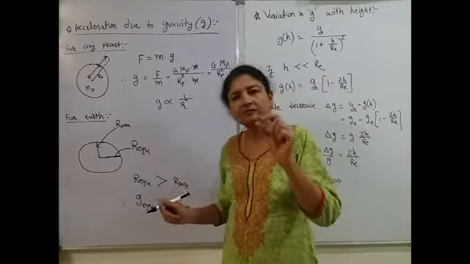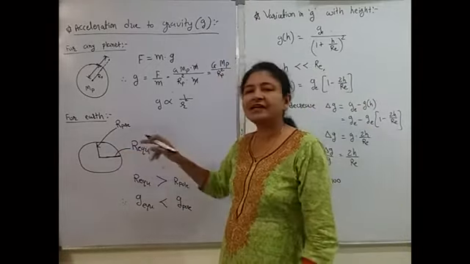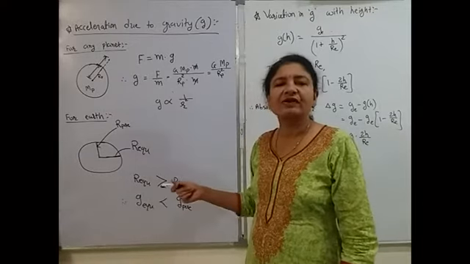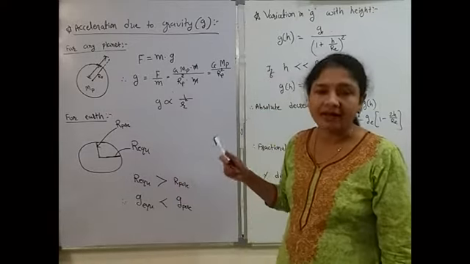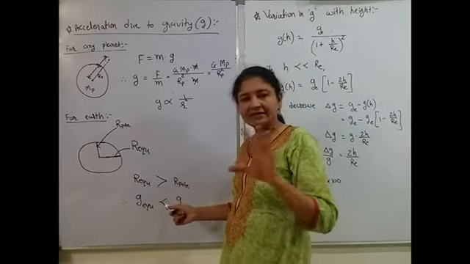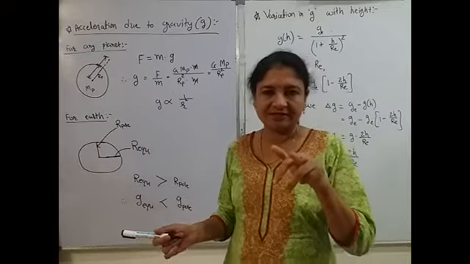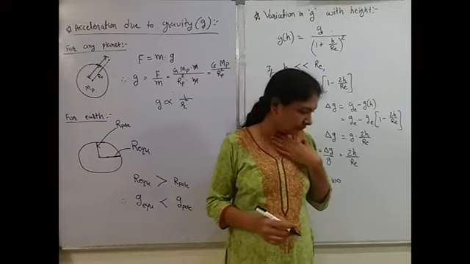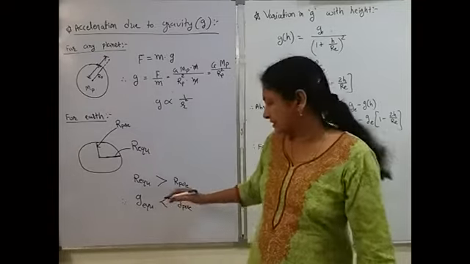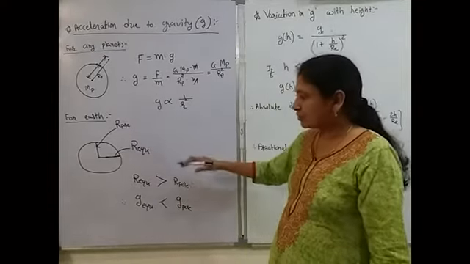Remember this thing. For Earth, g on equator is smaller than g on pole. But see, the difference of radius is 21 kilometer, so this variation is also very small, 0.018 meter per second square. That's why for numerical purposes we consider g as constant, that is 9.8 meter per second square. Okay, so these things you have to keep in mind.